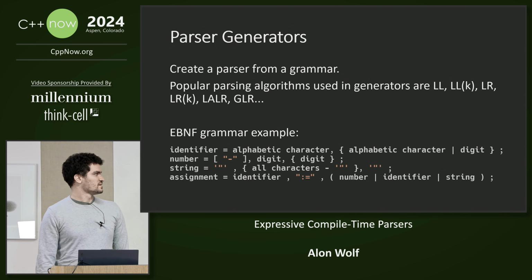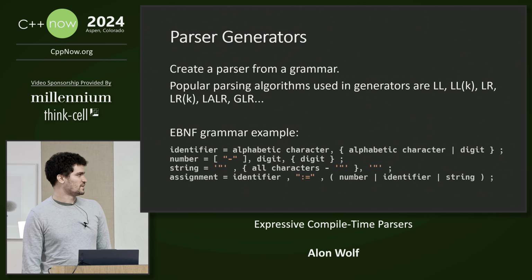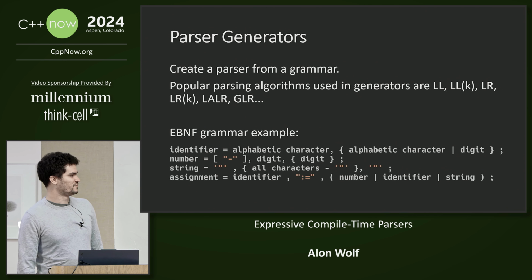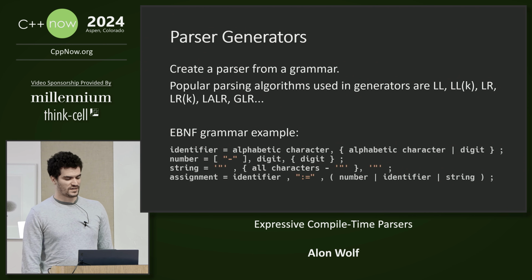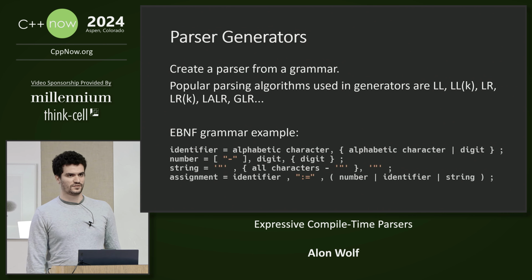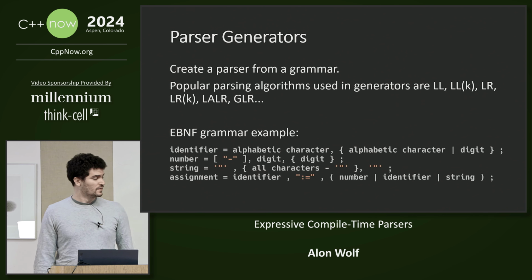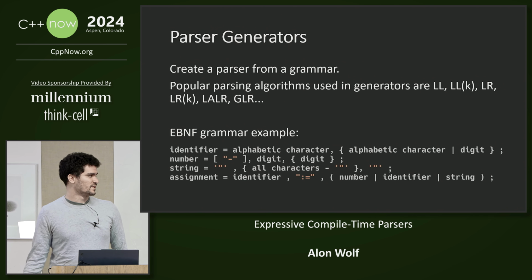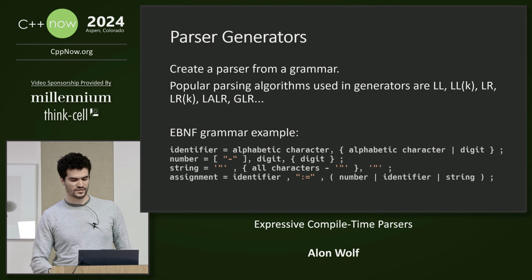Another way to create parsers is with parser generators. A parser generator can generate a parser from a grammar definition. Some popular parsing algorithms that are used in parser generators include LL1, LR1, LALR, and many others. Here you can see an example of a grammar definition that uses the EBNF syntax. In the last line, you can see that assignment is defined as identifier, followed by colon equal, followed by either a number or an identifier or a string.